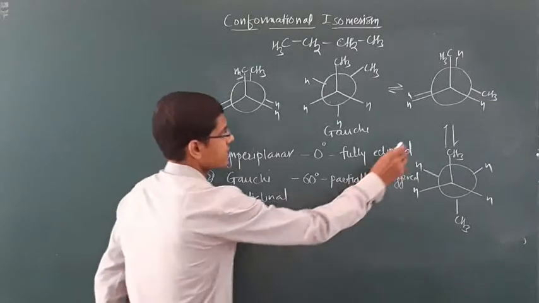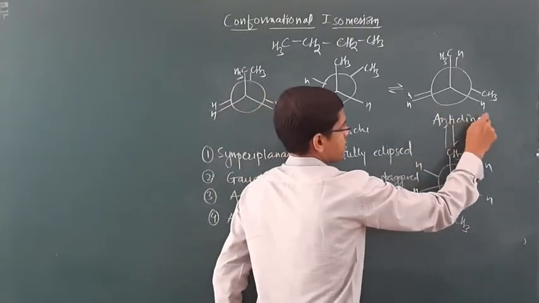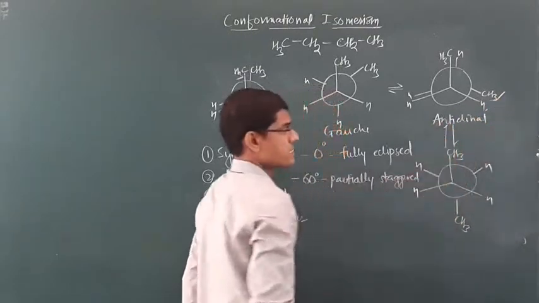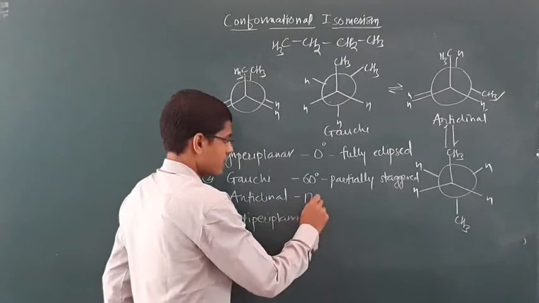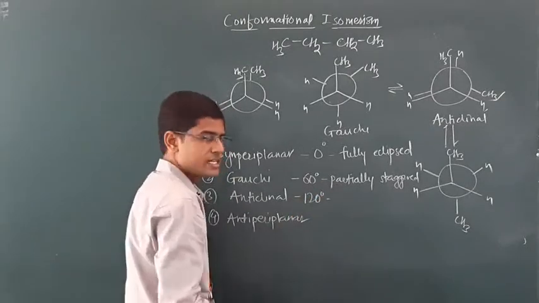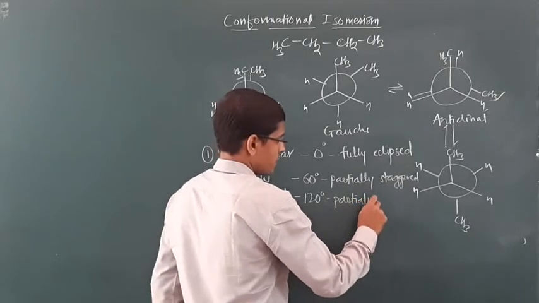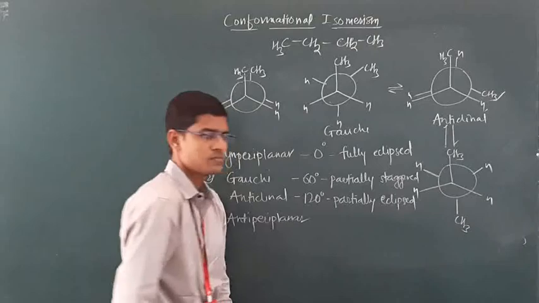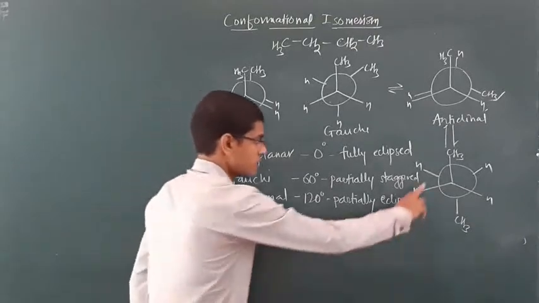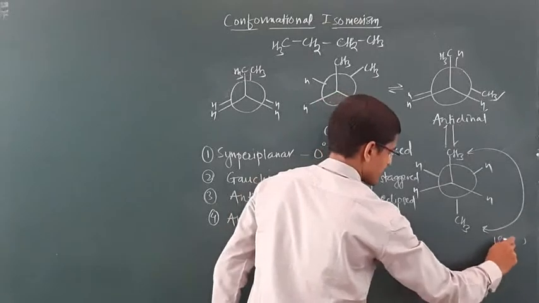Then anticlinal, in which the methyl group is eclipsing the hydrogen from the frontal carbon, and the angle of rotation is 120, so it is called partially eclipsed.